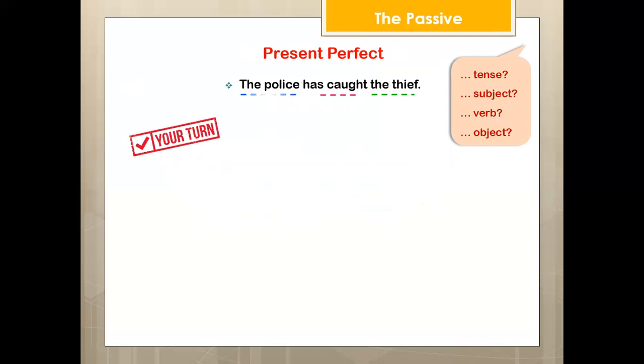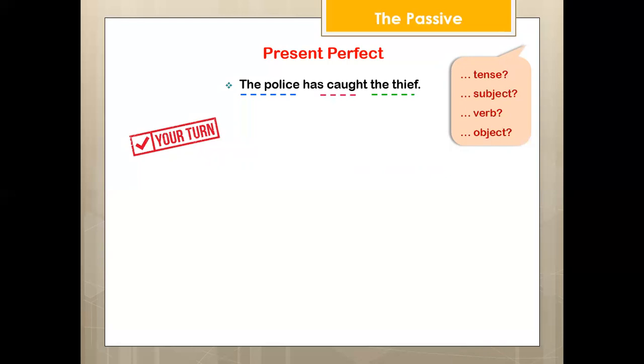Your turn. The police has caught the thief. So change it from active to passive. As usual, determine subject, the police, verb, has caught, object, the thief.